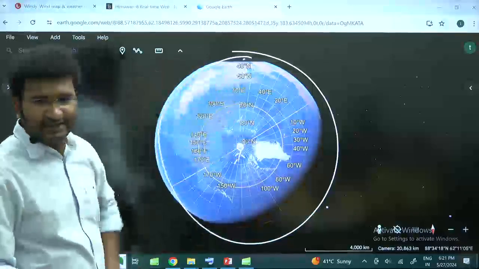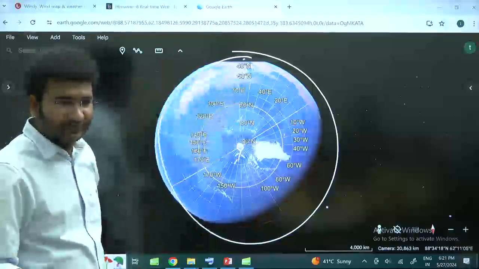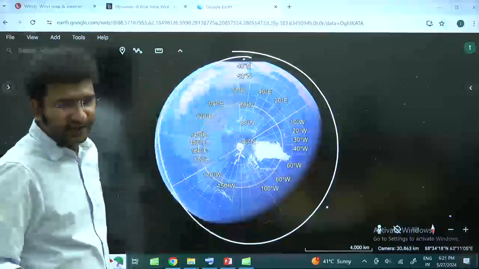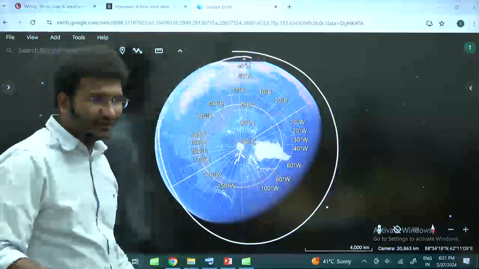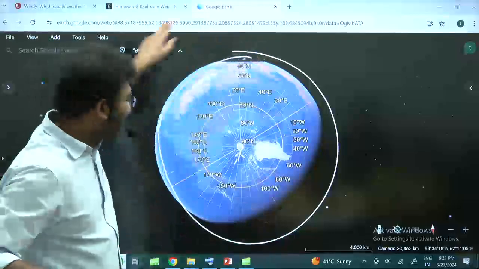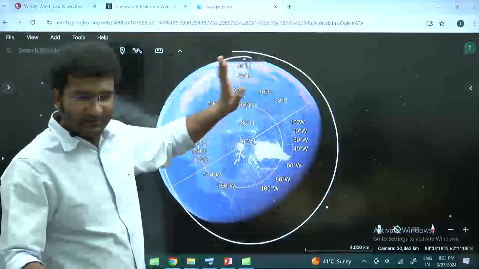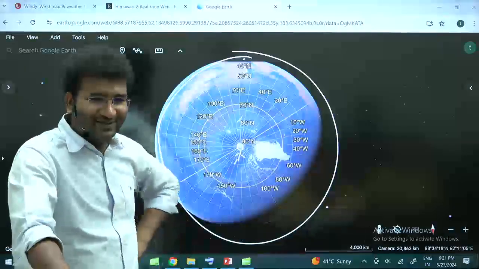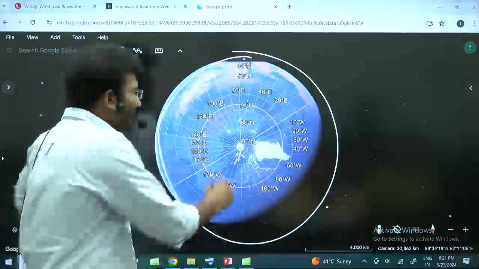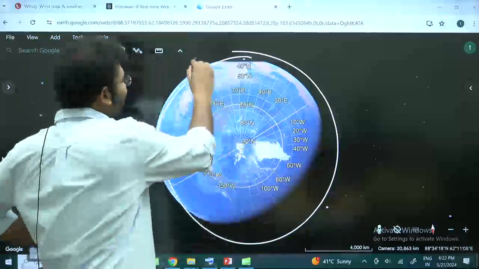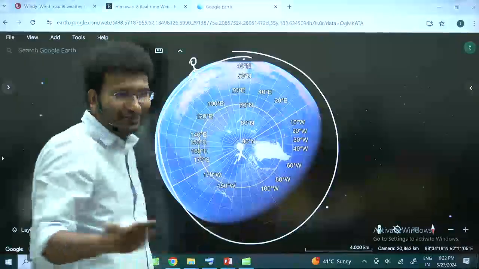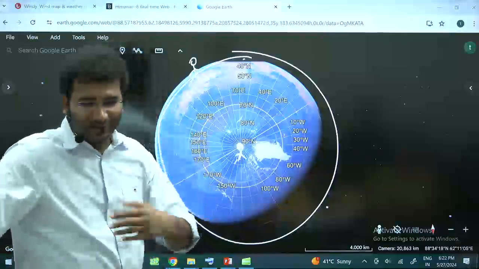Isn't it looking like a disc? Merry-go-round खेला है बचपन में? Imagine if I am rotating this earth, it goes round and round and round. हाँ, if you are standing near this place, you will experience less force. But if you are standing here, merry-go-round को हिंदी में क्या कहते हैं? जैसे गोल गोल घूमता है ना बचपन में.